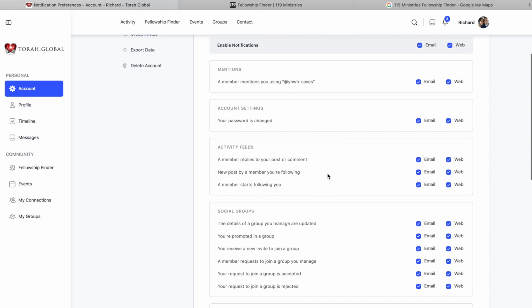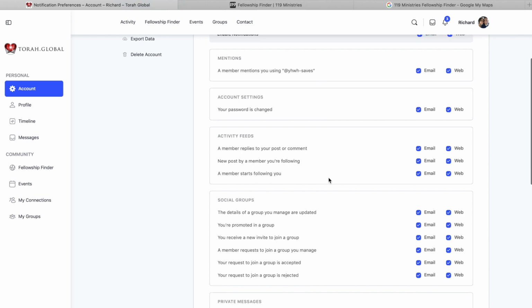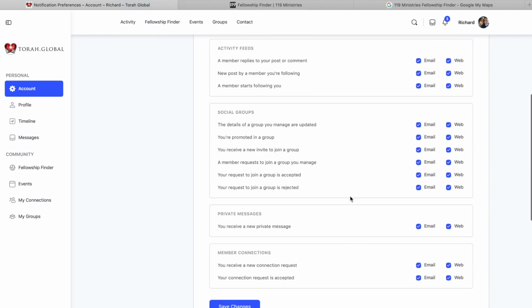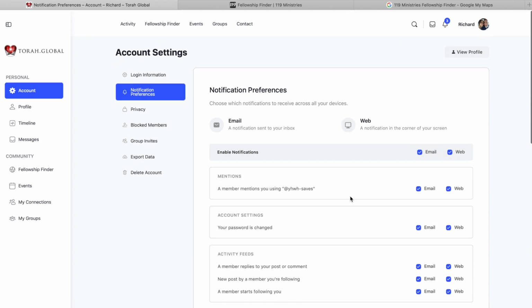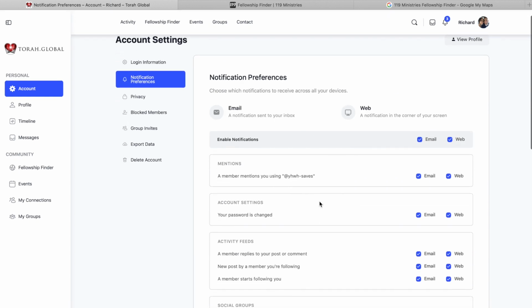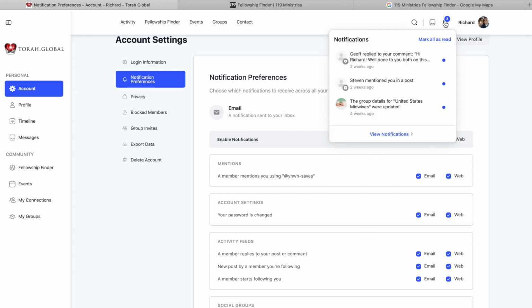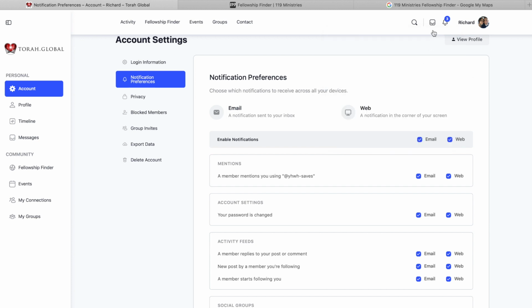Same if you change a password, if someone replies to a post or comments, and it's quite in depth here. So you can choose to receive all the notifications to your email or not. And it can also go to your web. So if it goes to the web, you get the little icon up here that looks like a bell with a number if you've got notifications. So that way you can either have it just when you log in, or log in and email, or only email.